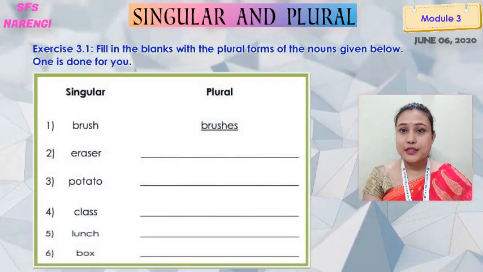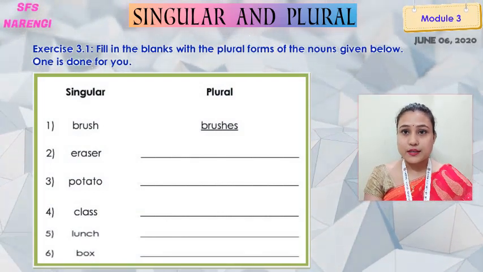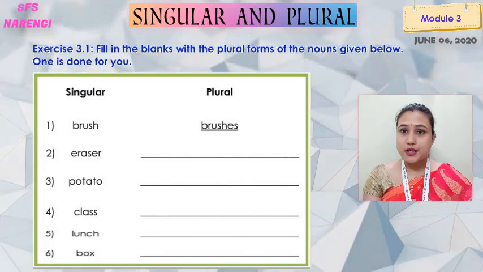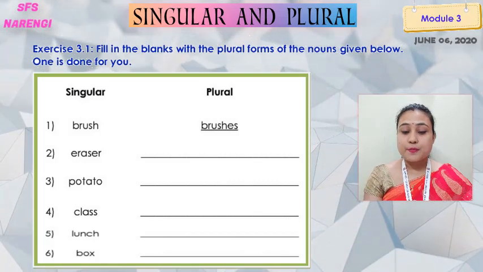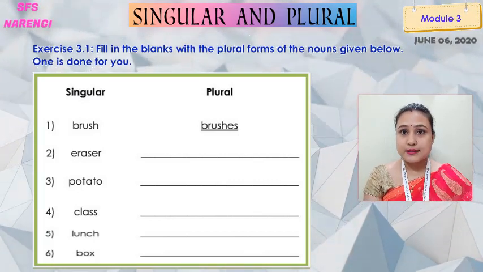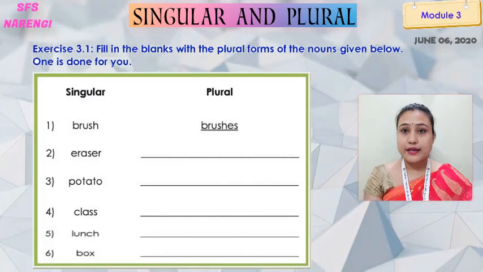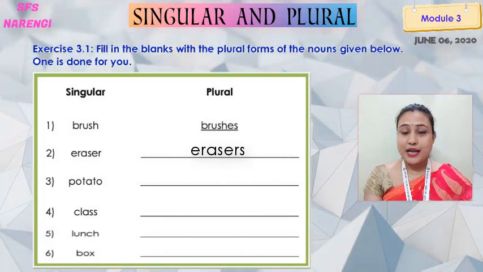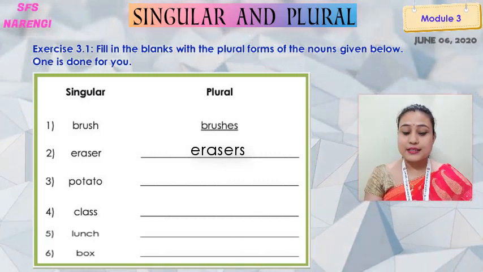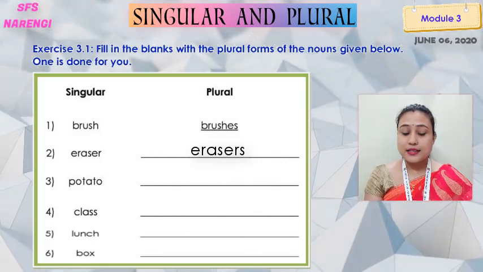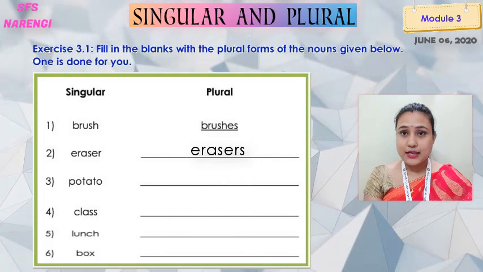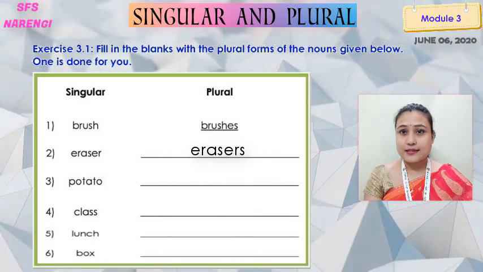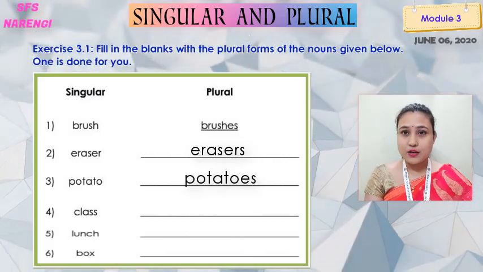So two blocks are made here, one is singular and the other is plural, right? So what you have to do, one is done for us, we have to make the plural form of the singular nouns. The first one is brush. What will it be? Brushes. Second one is eraser. What do we have to make it here? Erasers. We have to add S to it. Erasers. Third is potato. What do we have to add with the word that ends with the letter O? ES, right? Potatoes. Got it?